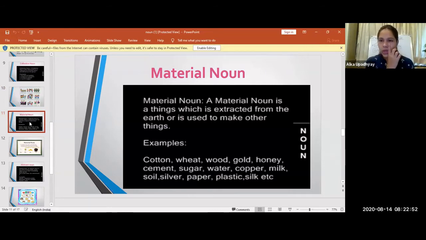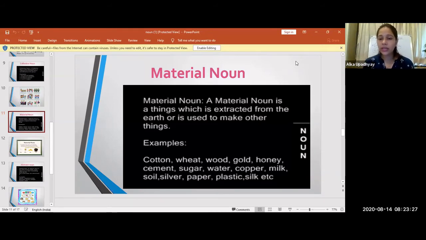Now, who is going to read this? Teacher Madhya. Yes, Madhya, read. Material noun. A material noun is a thing which is extracted from the earth or is used to make other things.